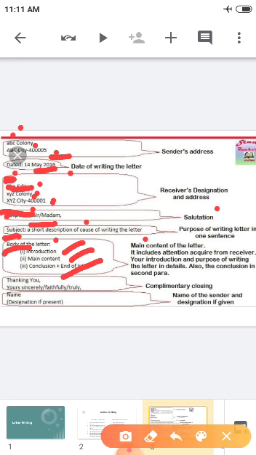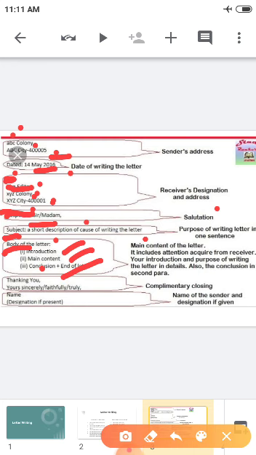Okay, then this is the second paragraph. After writing the main content, you have to write the conclusion part. Conclusion means the ending. Okay, this is the issue, you have to solve this issue, like that you have to write briefly in 2 lines. This is the conclusion part.